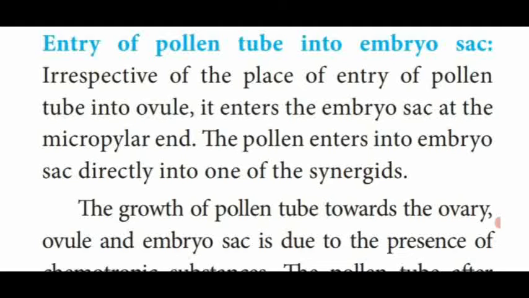Most scientists mention that solid style contains the transmitting tissue for the pollen tube. Now, how does the pollen tube enter inside the embryo sac? The embryo sac is present in the micropylar region of the ovule.